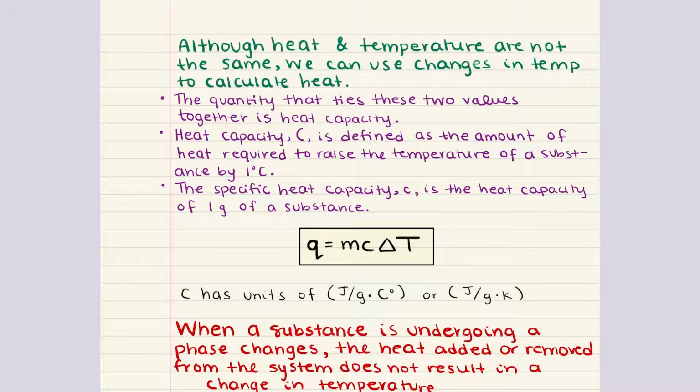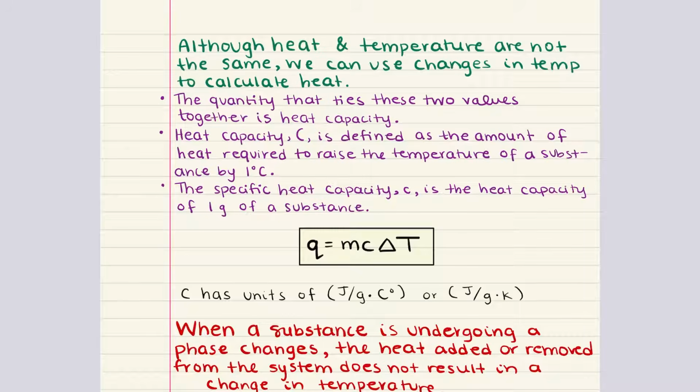The quantity that links heat to temperature change is called heat capacity. Heat capacity is defined as the amount of heat required to raise the temperature of a substance by 1 degree Celsius. Essentially, it tells us how much heat a particular substance can absorb before its temperature increases by a specific amount.